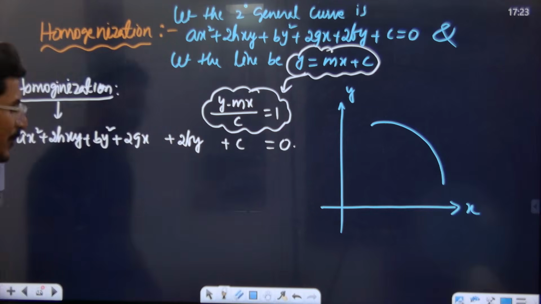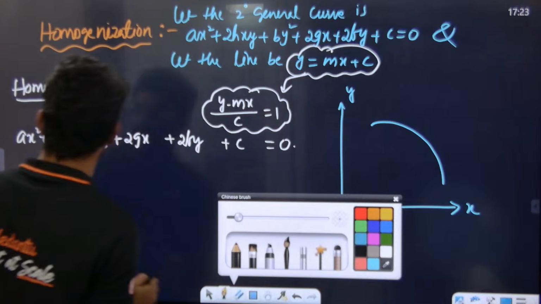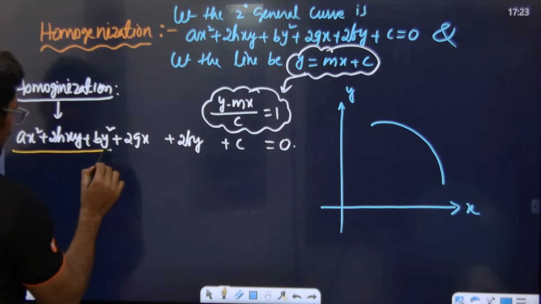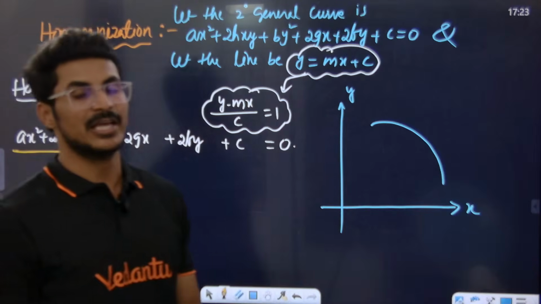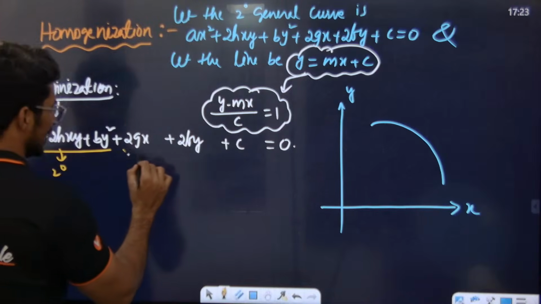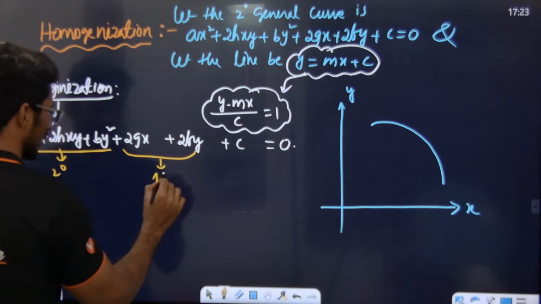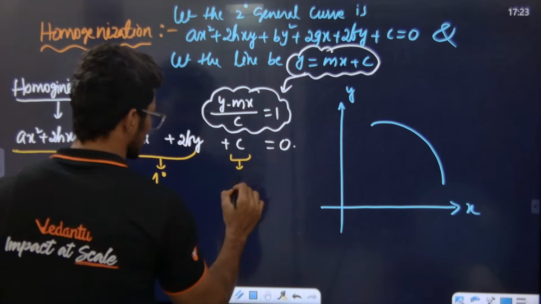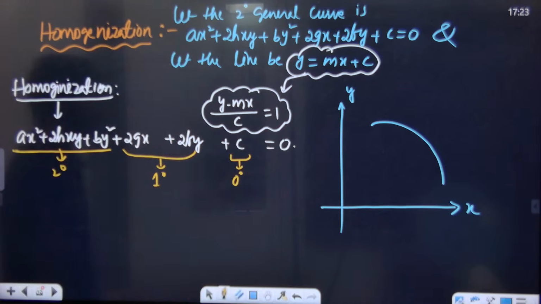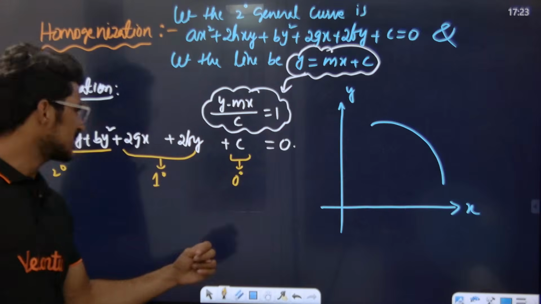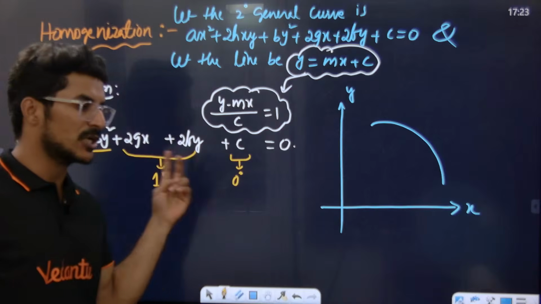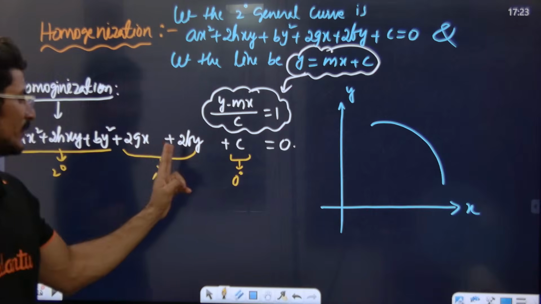Now if you look carefully, these are all second degree terms, the part highlighted in white and yellow is the second degree expression. These terms are degree 1, and this is the constant, which is degree 0. This is degree 2, degree 1, degree 0. Sir, how is this degree 2? x power 1, y power 1: the sum of the powers of the variables is 2.